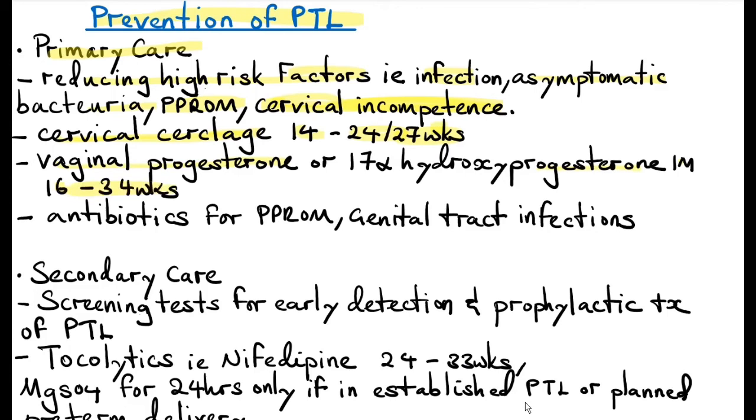You can also offer vaginal progesterone or 17 alpha hydroxyprogesterone intramuscularly between 16 to 34 weeks. Remember that progesterone reduces myometrial contraction and also suppresses prostaglandin production. You can also give antibiotics in a patient who has preterm premature rupture of membranes and also genital tract infections.